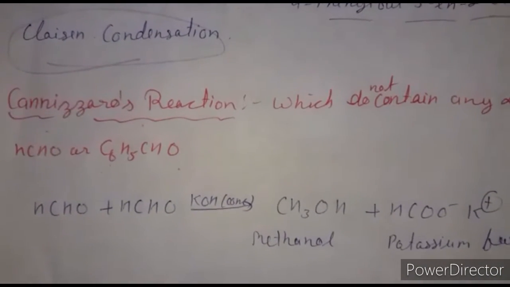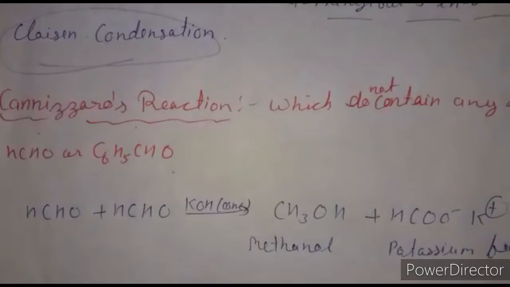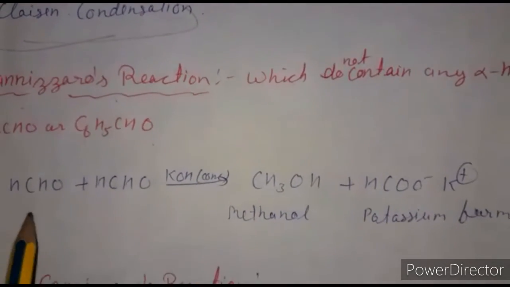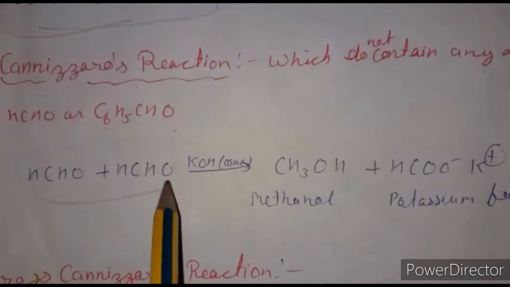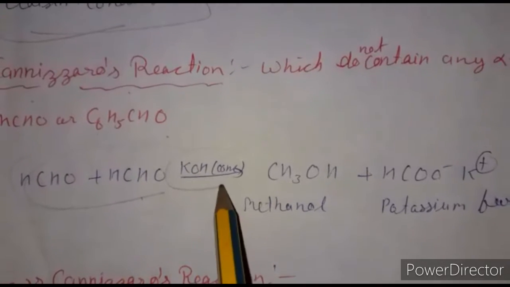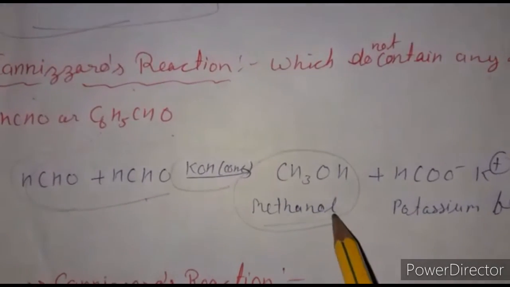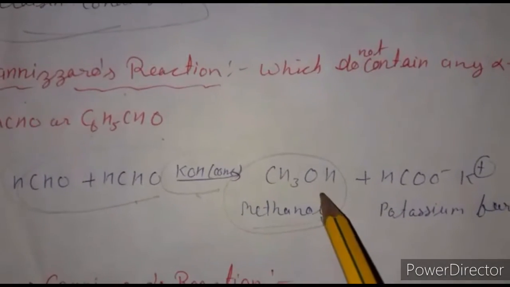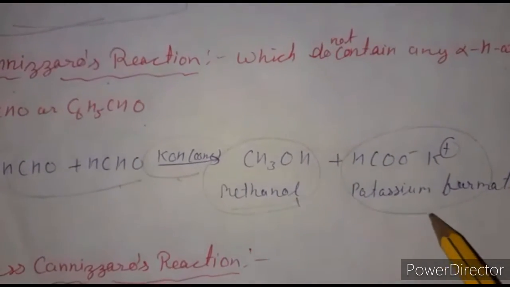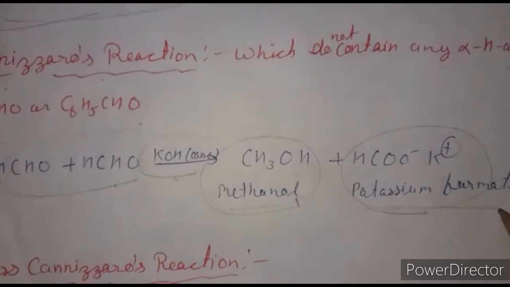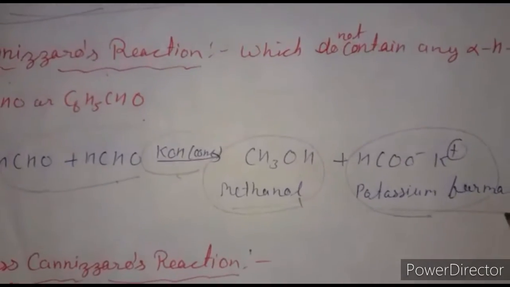So one molecule is oxidized and another one is reduced to alcohol. When we react two molecules of formaldehyde or benzaldehyde in concentrated potassium hydroxide, it will form methanol. Here it is reduced to alcohol, and in a similar way it is also oxidized to form potassium formate.